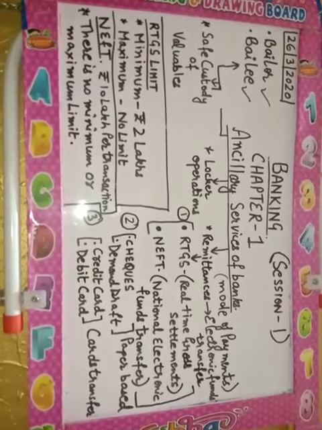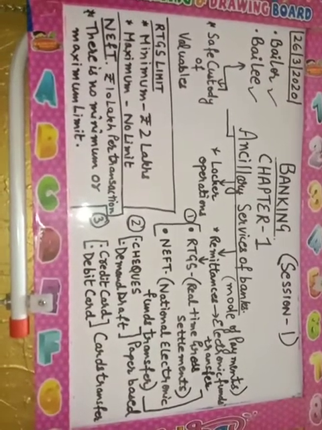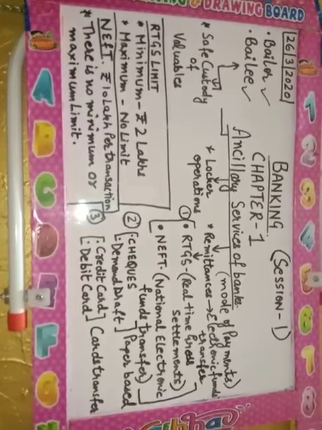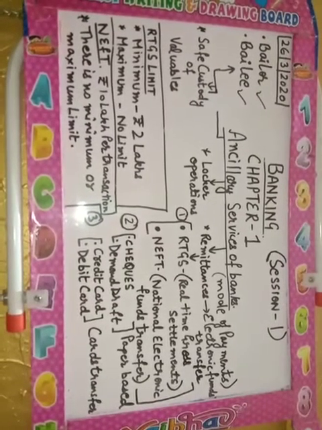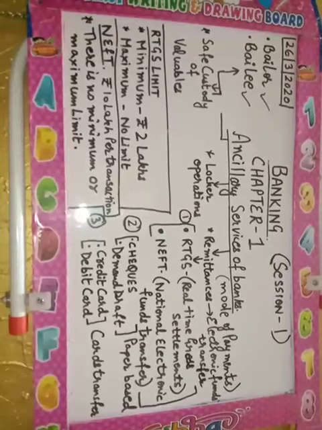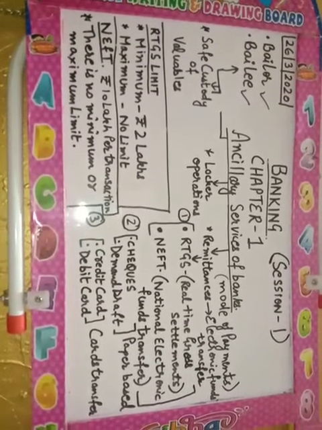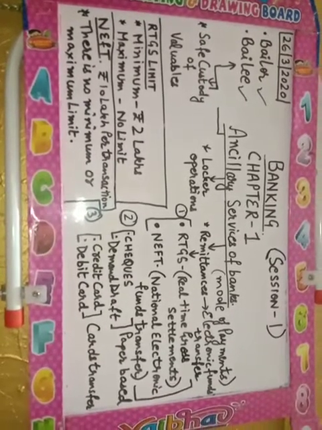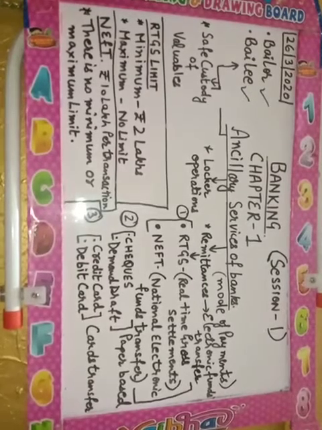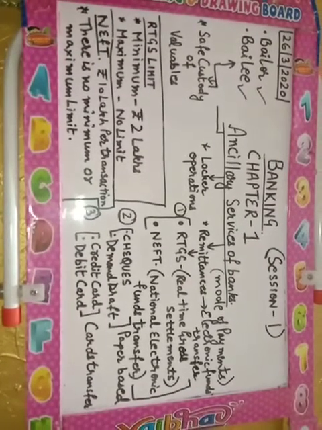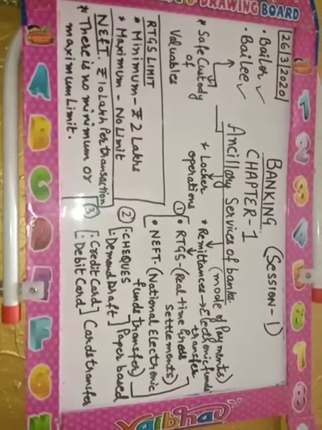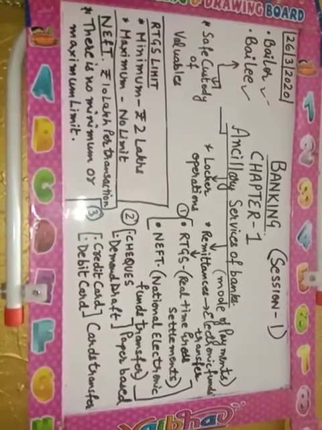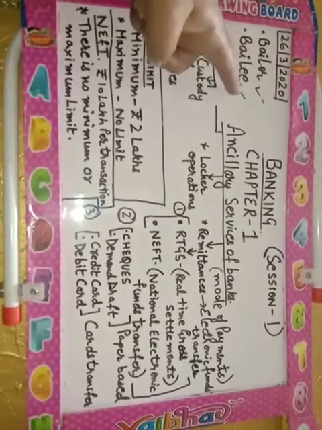So when a customer gives a sealed box to the bank for safekeeping, the customer becomes the bailer and the bank becomes the bailee. As you have studied about the banking sector, there are two parties involved in the function of a bank: number one is the customer and number two is the banker. In this scenario, the customer becomes the bailer and the bank becomes the bailee.